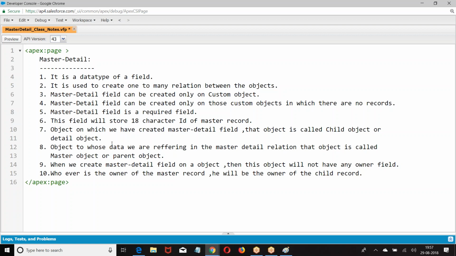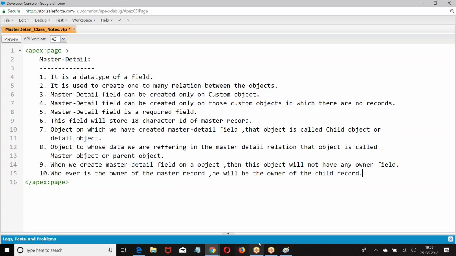Next up. The object in which we have created a master detail field is called the child object. The object whose data is referred to by master detail is the master object. Now, if I create a master detail field, it will not have any owner. Whoever is the owner of the master record, he is the owner of the child record. I hope you are good.